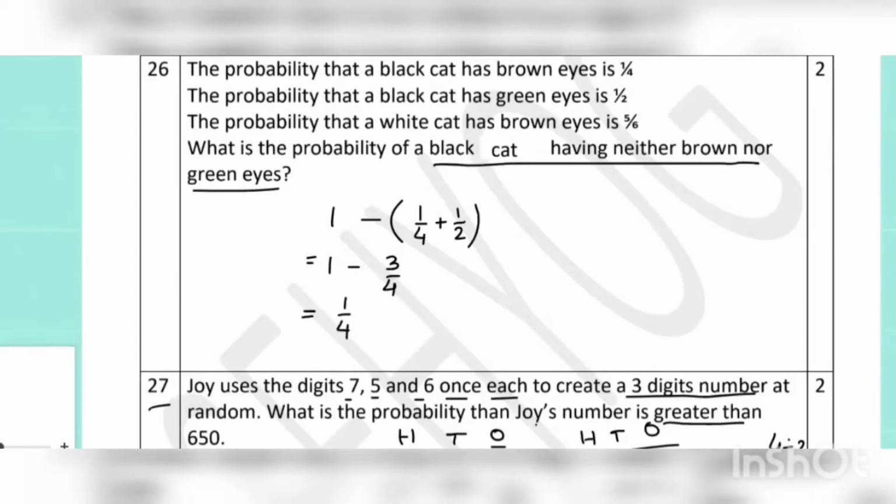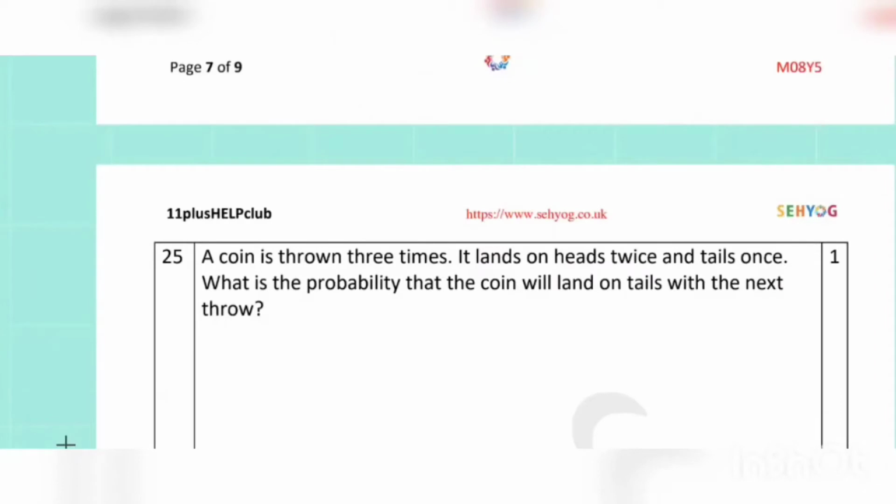In question number 25, a coin is thrown 3 times. It lands on heads twice and tails once. But since it is a very small amount of experiment, there can be only 2 outcomes in a coin. So, tail has probability half of coming in any tossing coin.